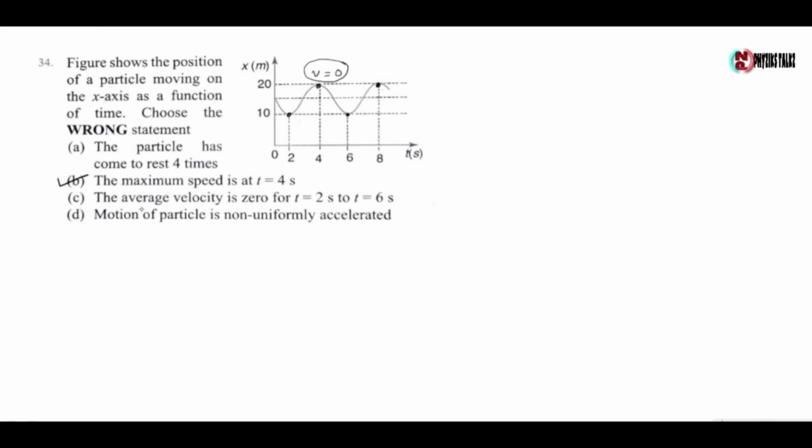Now for option C, the average velocity is 0 for t equals 2 to t equals 6 seconds. Now for t equals 2 to 6 seconds, we draw the slope, and here slope is 0, so V average is also 0. So this is a correct statement. Last option, motion of the particle is non-uniformly accelerated. It is also a correct option. So the wrong statement is option B.